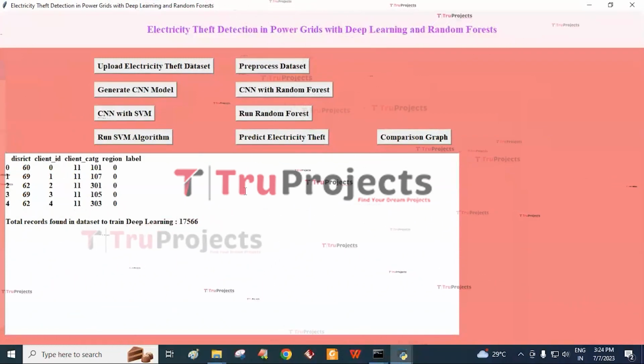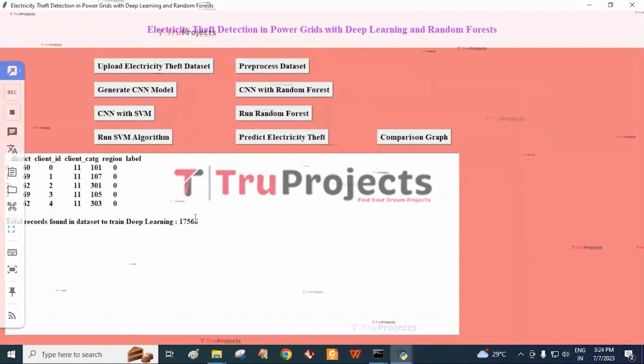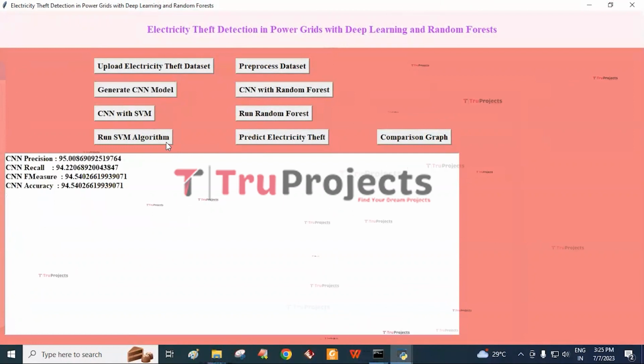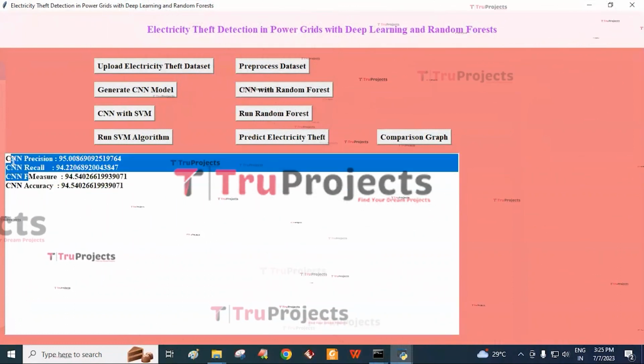By this, the dataset is pre-processed by converting the non-numeric data into numeric data, and the total records found in the dataset is 17566. And then click on the Generate CNN Model Algorithm button. By this, the CNN model is generated on the pre-processed dataset, giving an accuracy of 94, F measure of 94, recall of 94, and precision of 95.